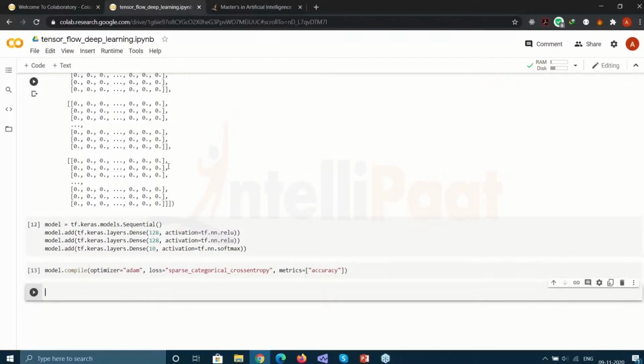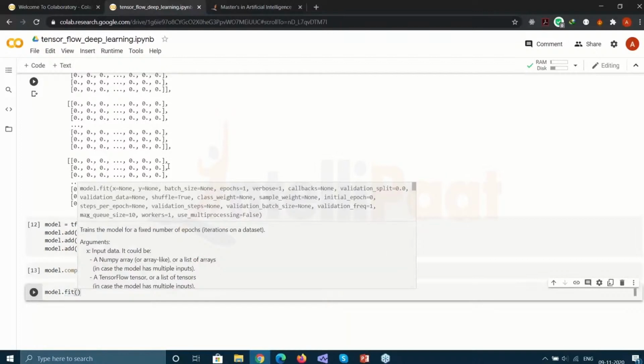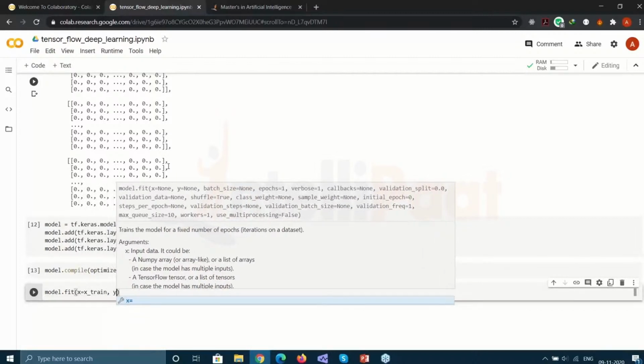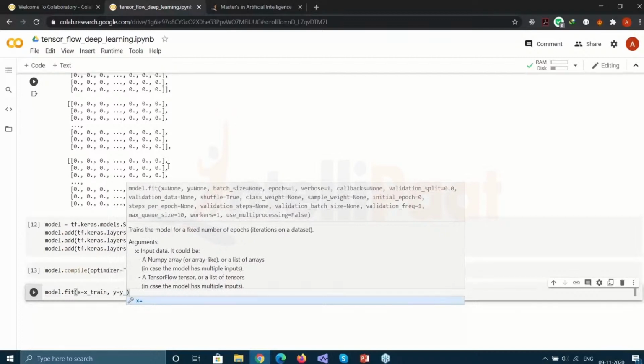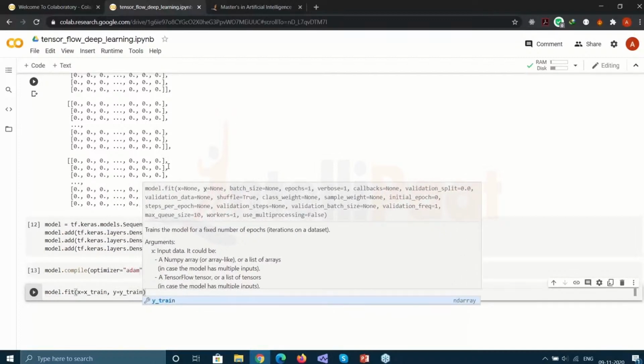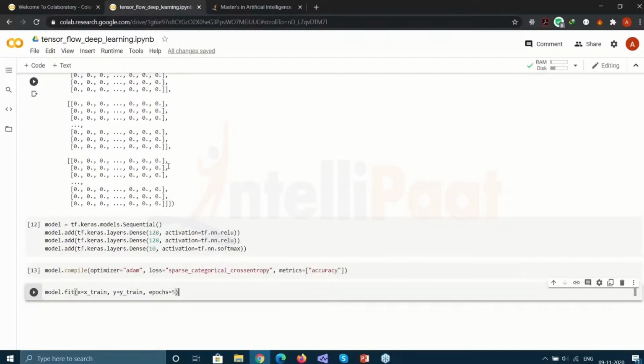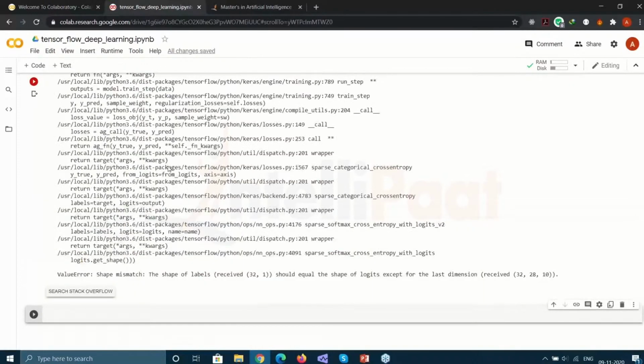It runs, and now comes time to fit our data. This is where we pass in the data that we want. It's the fit function that takes in training data, testing data, and epochs. So x is equal to x_train, y is equal to y_train, and epochs is equal to 5. Epochs basically means how many times you want to train it. Training it more times gives you more accuracy, but it takes a lot more time as well. So if I run this, it will give us the output.